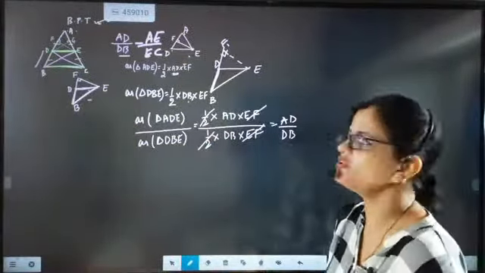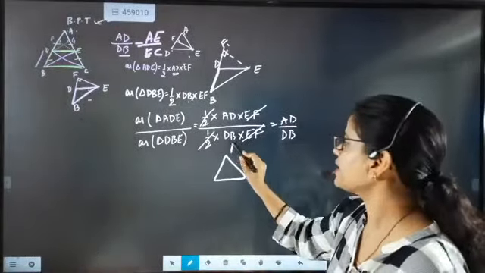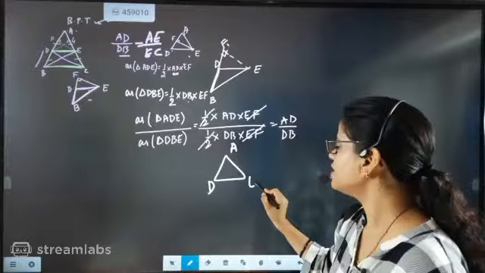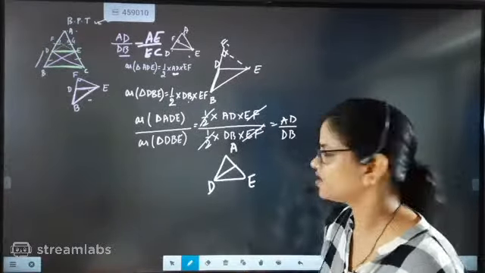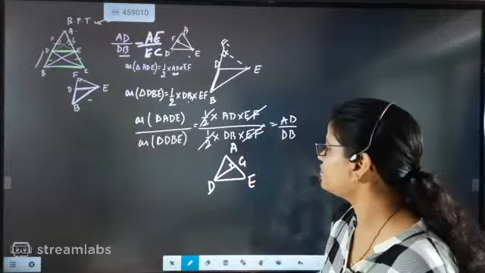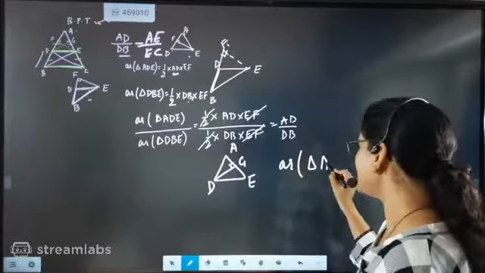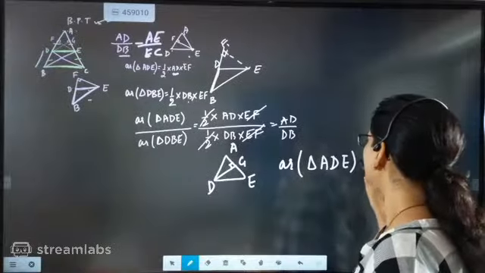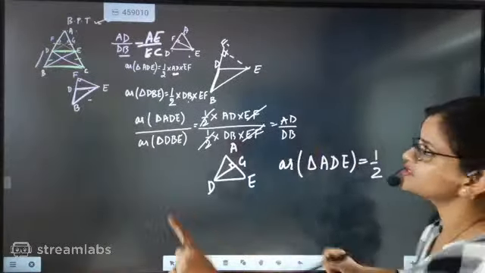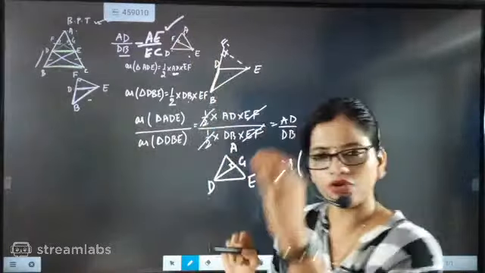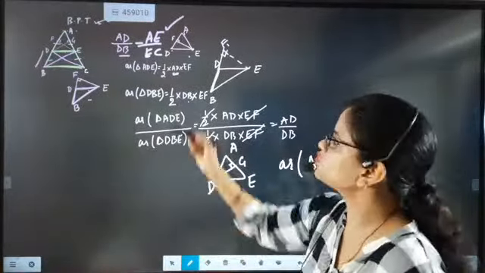Again, your strategy will be that we are going to draw the same triangle again, ADE. But this time, another height you have drawn, that height is exactly G. We will take this one. Then area of triangle ADE again will be half. Base is AE. Focus is to bring AE, beta. From the beginning itself, our only one focus is to bring this ratio.